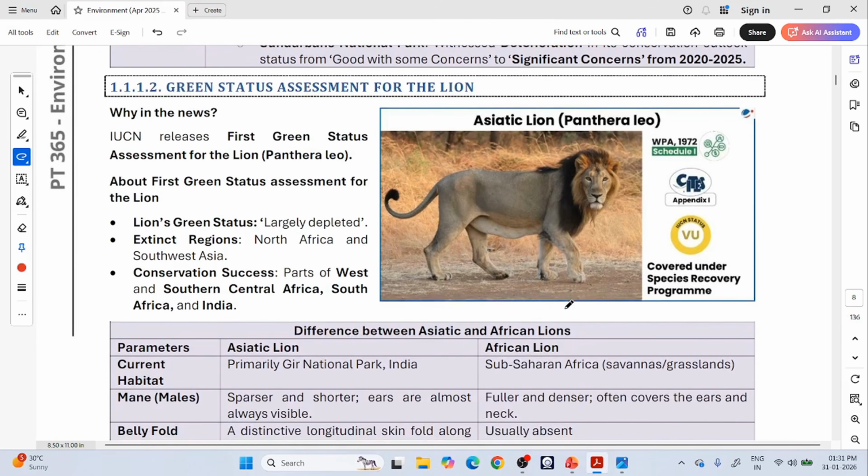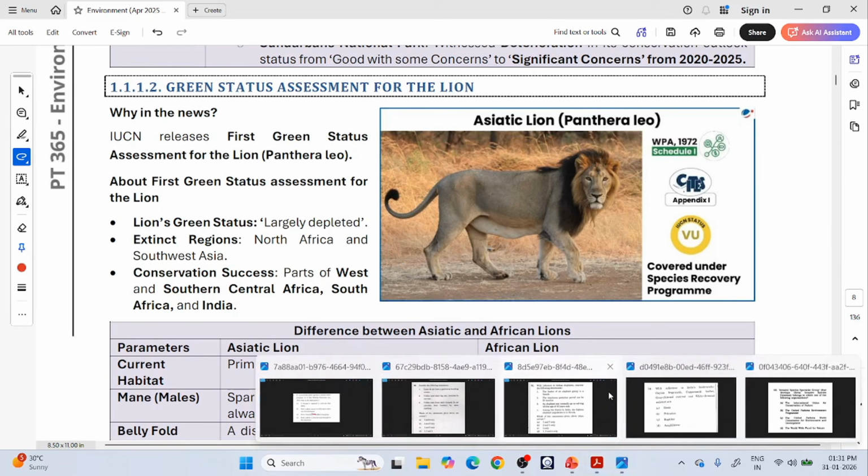Next, come to the green status assessment of the lion. As I told you, if there is any animal in news, we should know the basic information about it and its basic behavior also. If it is a very important animal frequently coming in news, please also learn about its behavior. Why, I will tell you. Questions will come like this.